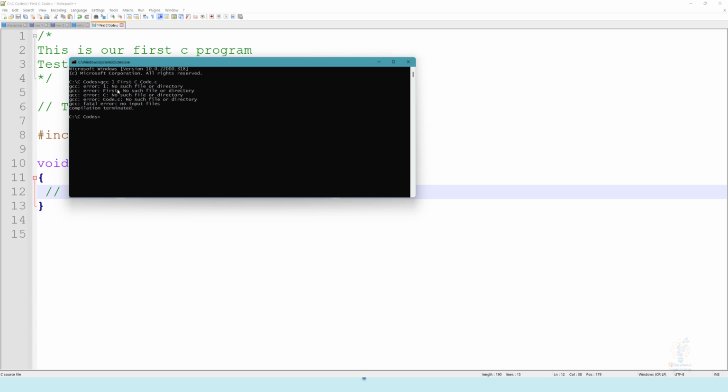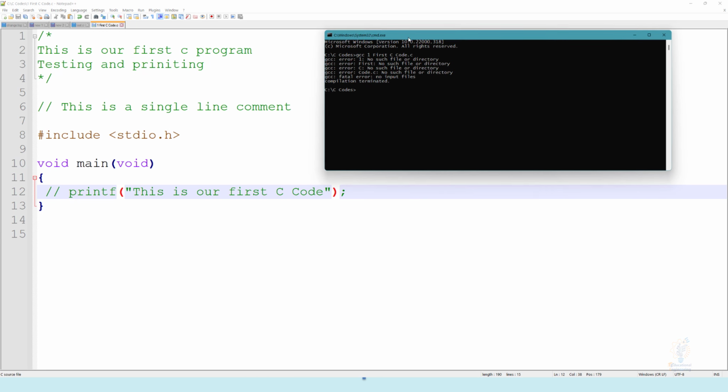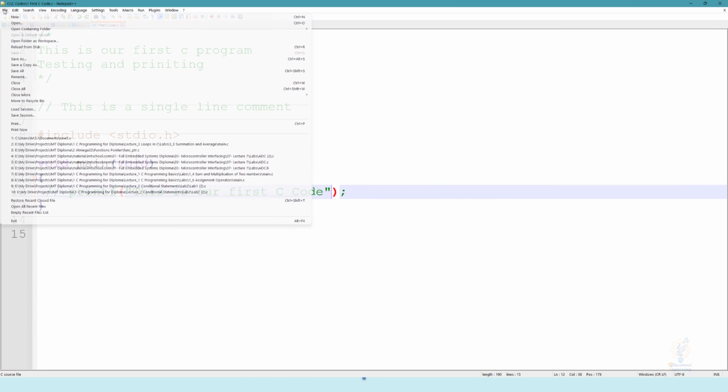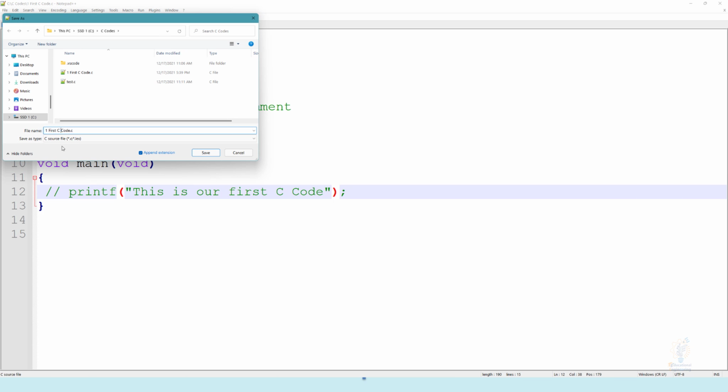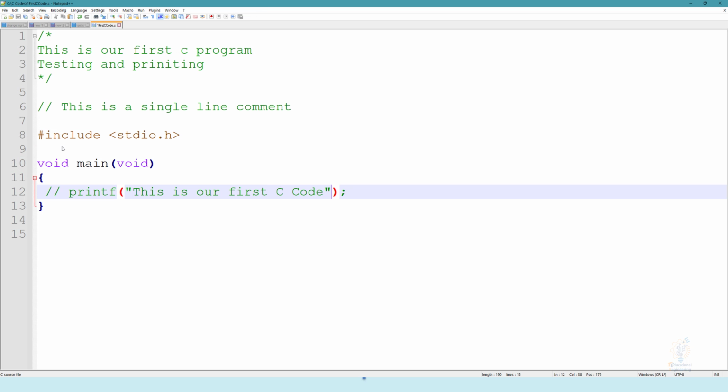And as you can see, because our file name has all of these spaces, it won't be compiled correctly. So in order to compile a C code, the name must include no spaces. And this is a very important note. Now save your file again and remove the spaces. Now let's do this one more time.